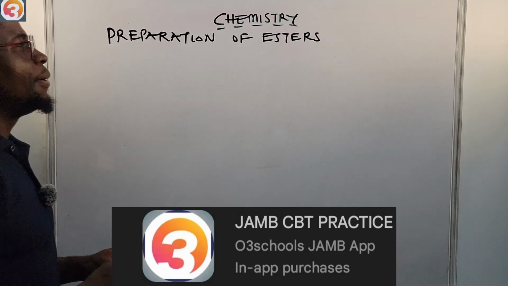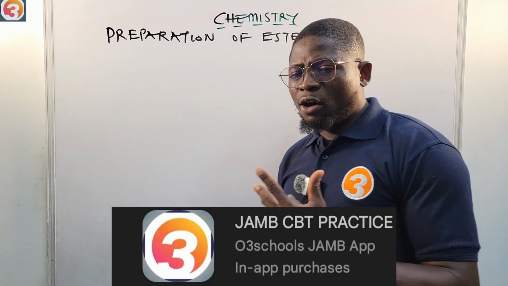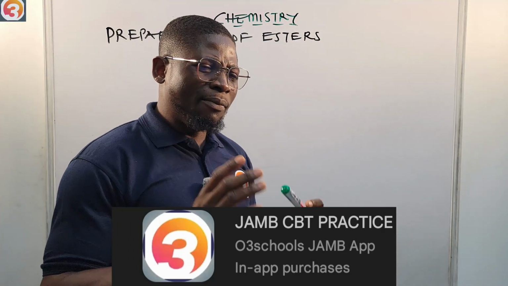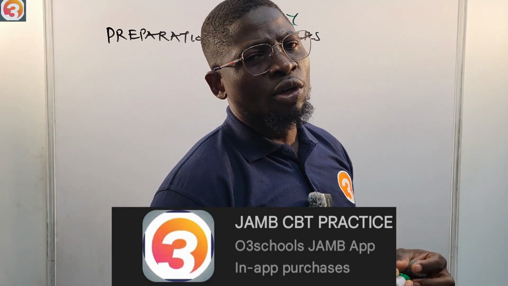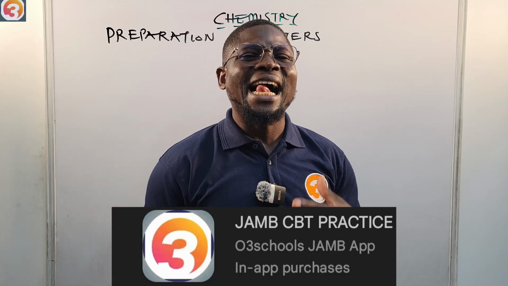So let us look at preparation of esters. Esters can be prepared in a number of ways, but the most common method that we use in preparing esters is the reaction between alkanoic acid and alkanol.